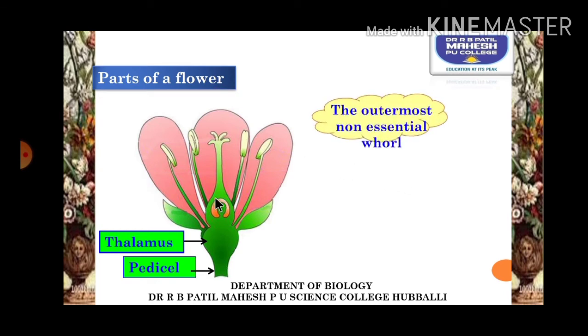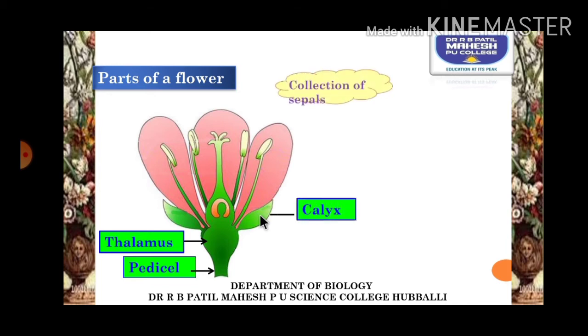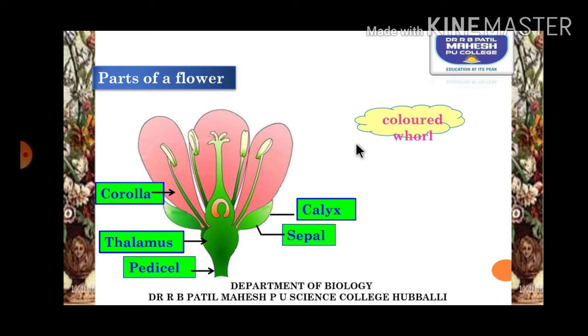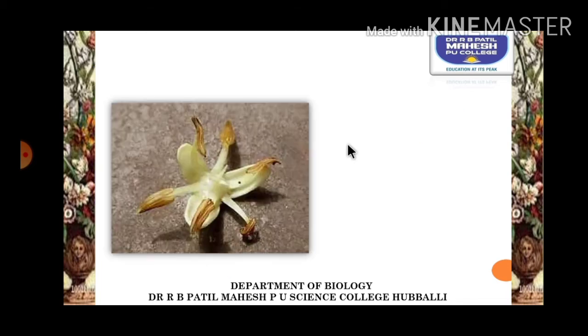The outermost whorl, as you can see here, which is green in color and non-essential for the process of sexual reproduction, is called the calyx. The individual units of the calyx are called sepals, so the calyx can be defined as a collection of sepals. Now, the corolla is a brightly colored structure made up of a group of petals. The individual units of the corolla are called petals.